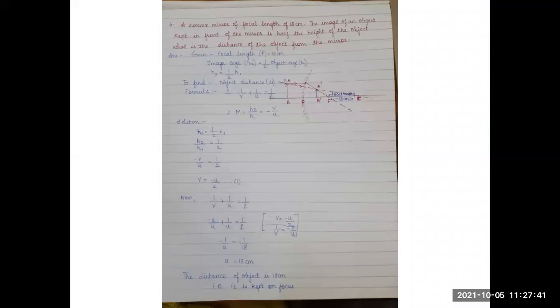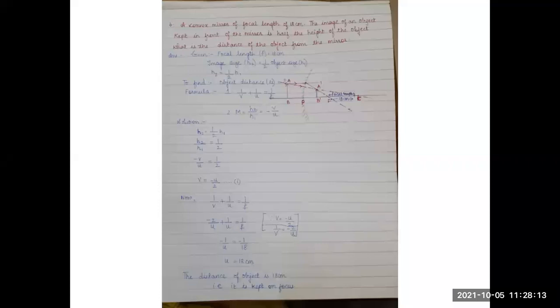So after using them in the mirror formula, 1 upon v plus 1 upon u is equal to 1 upon f. What I can write in place of v, I can write minus u upon 2. But as v is in the denominator, I have to change the numerator and denominator. I'll write its inverse. So I have replaced 1 upon v by minus 2 upon u, plus 1 upon u equals 1 upon f.